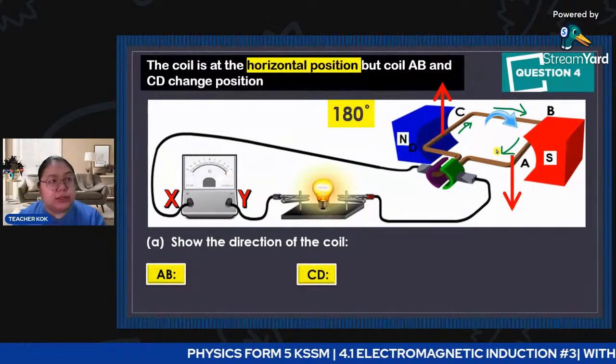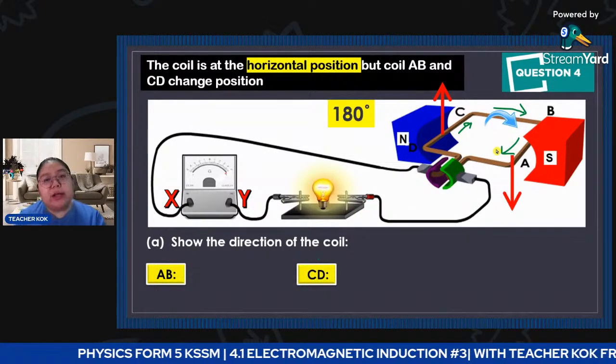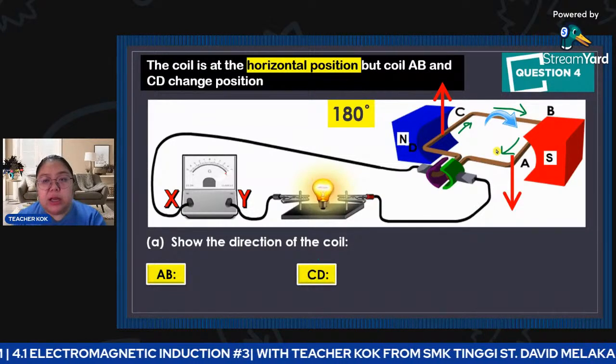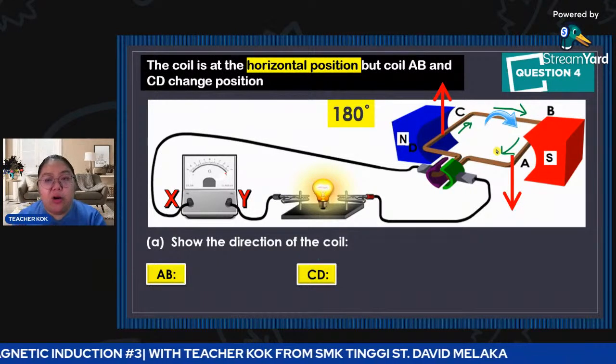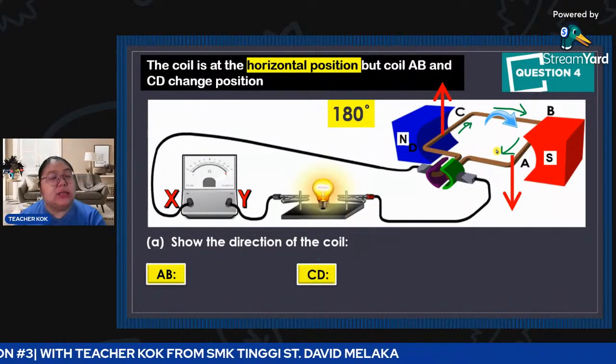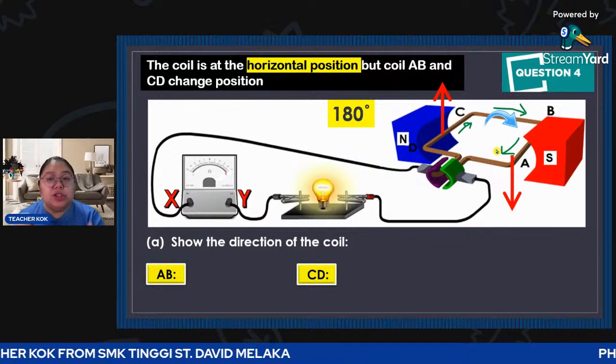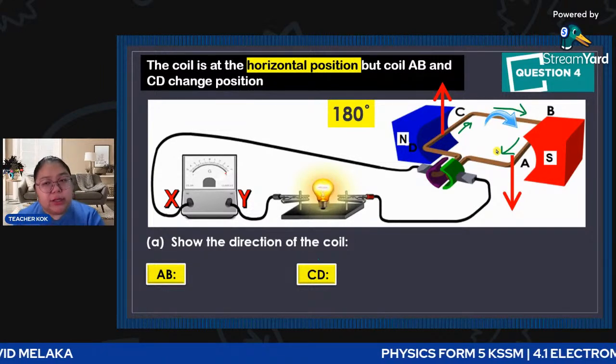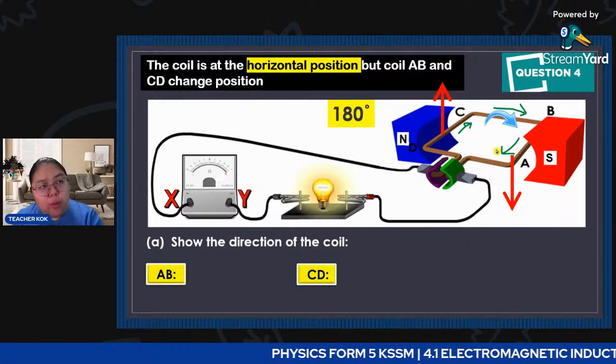Okay, just now how does the current flow? A, B, C, D, is it? So when I just turn 180 degrees, you find the current in the coil is now D, C, B, A. The current in the coil is different, but the rotation is still the same, clockwise.